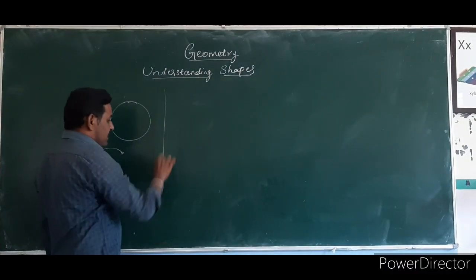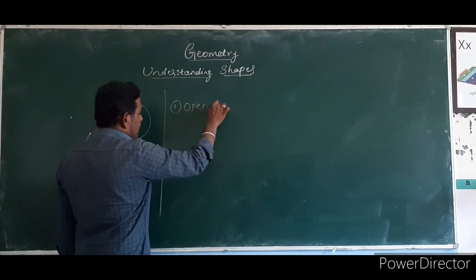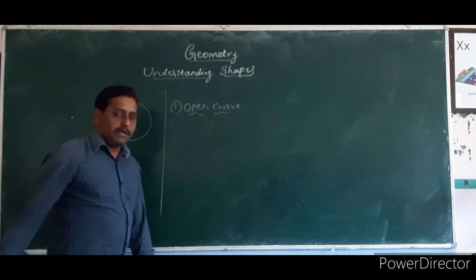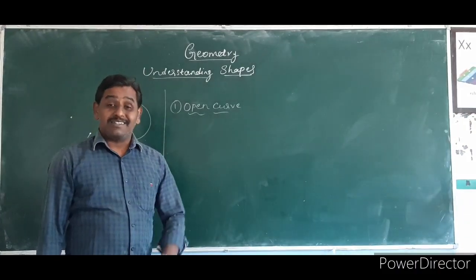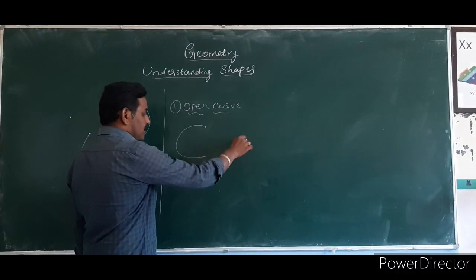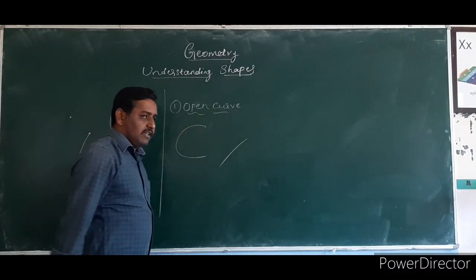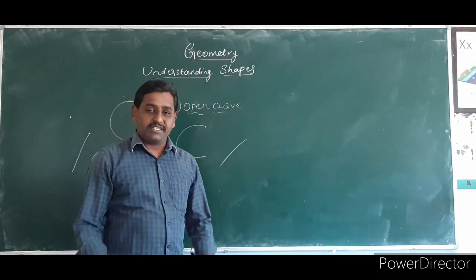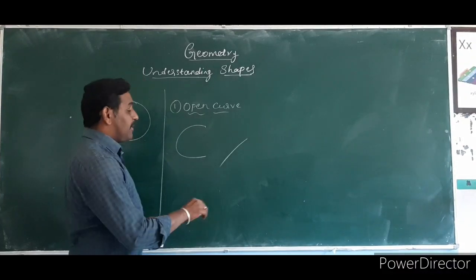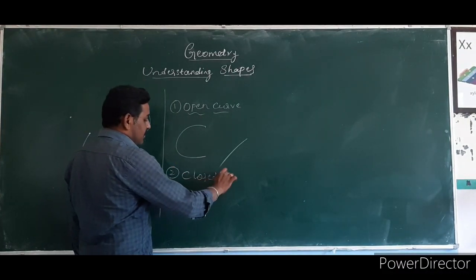In that, first we have to learn the open curve. What is meant by an open curve? It means a curve which does not cut itself. If you take one curve, it does not cut each other. If it cuts, it is not an open curve. So what happens if it cuts? That is called a closed curve.